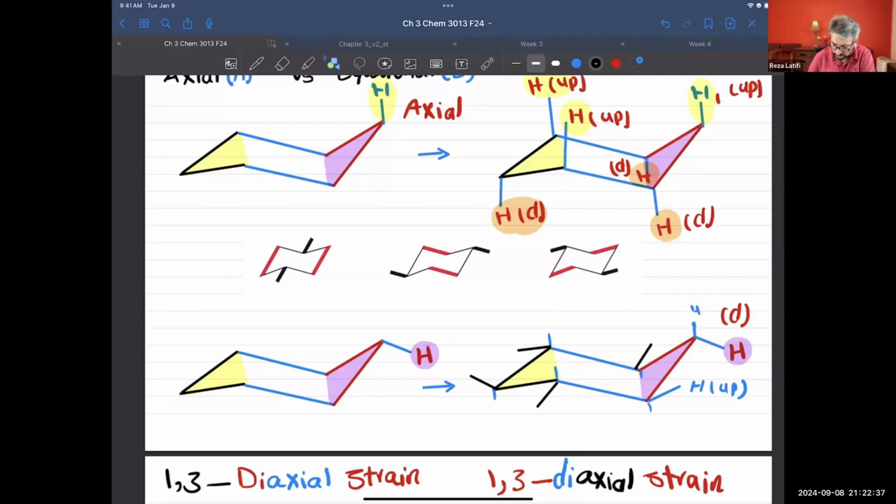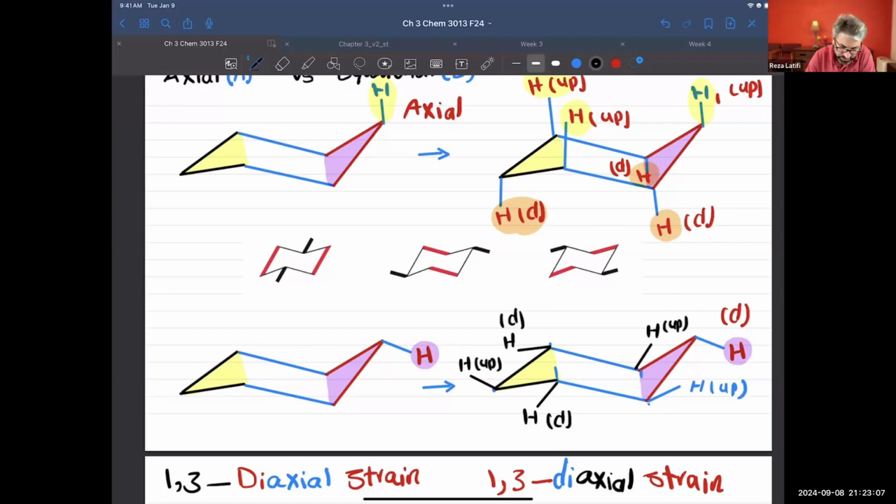Let me erase the axials. Those are axial. I'm going to erase them just to make it clear. Okay, axial are gone. So whatever is left will be the equatorial. And those are the equatorial hydrogen atoms. So that one is up. This one will be down. This one will be up. That one will be down. And this is going to be up again.